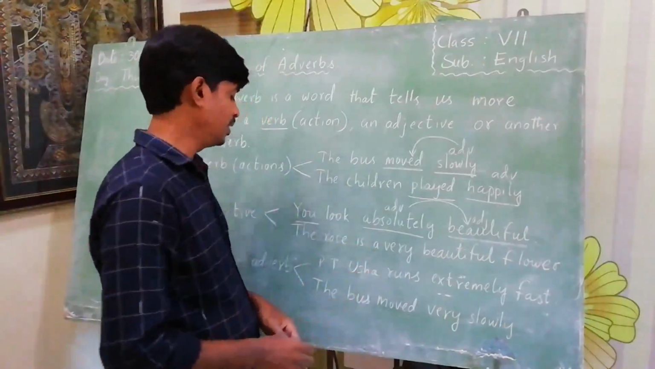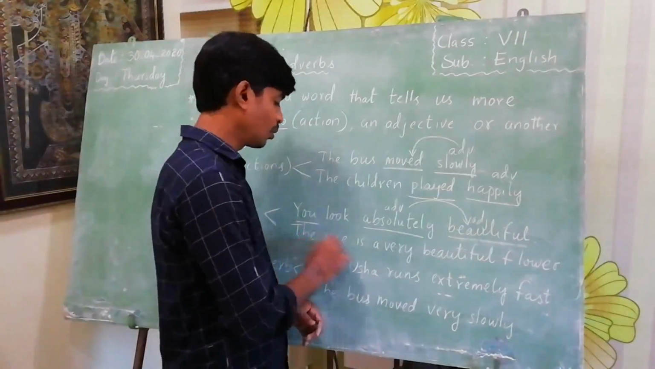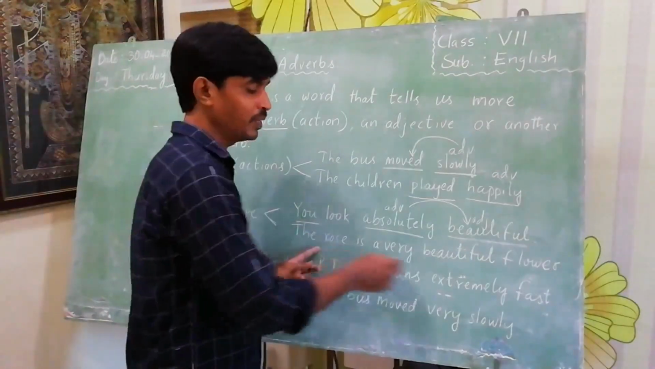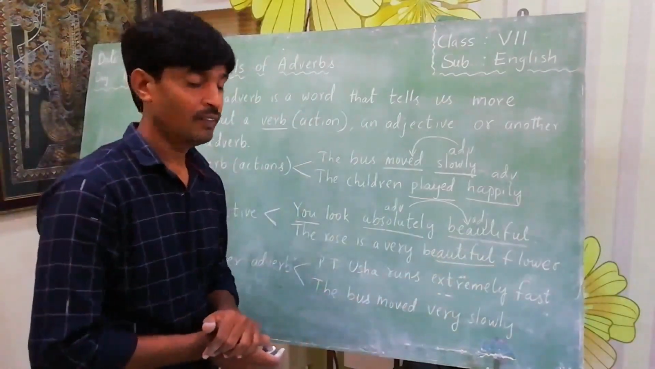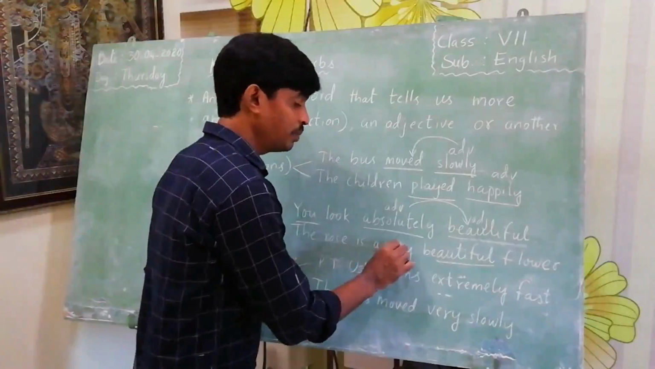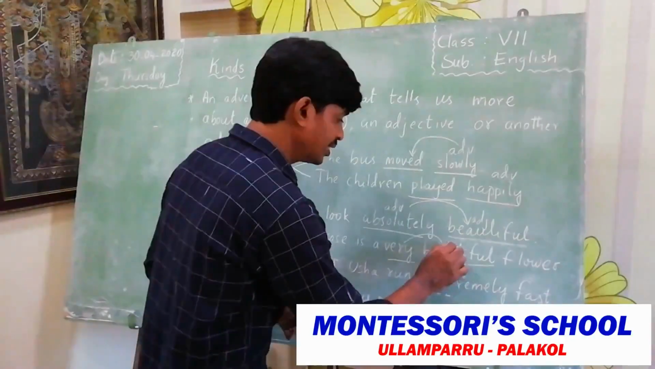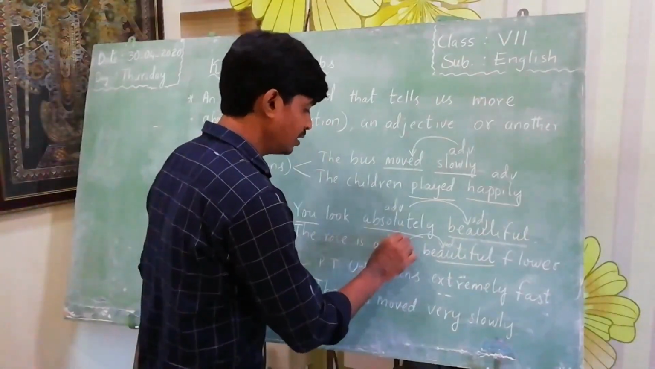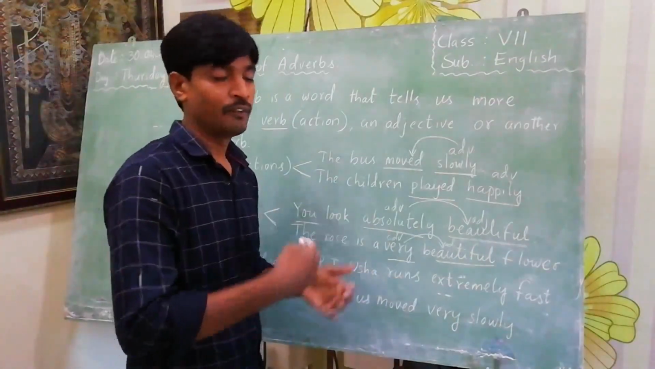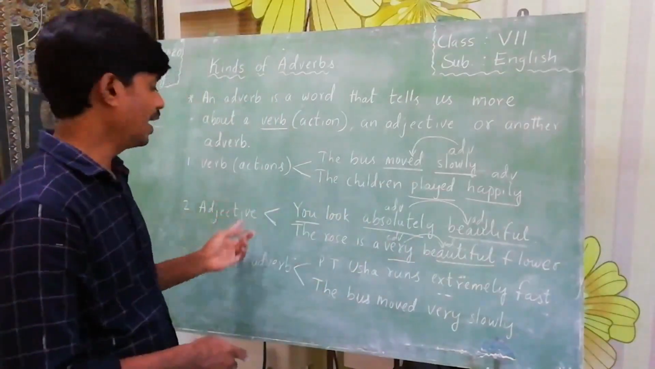Another example: the rose is a very beautiful flower. Here the rose is a noun. How is the rose flower? It is a beautiful flower. So here the word very is an adverb. The word very describes or gives more information about the word beautiful. Here this is an adjective, and this is an adverb. In this way we give more information about adjectives. In this way we describe actions and adjectives.